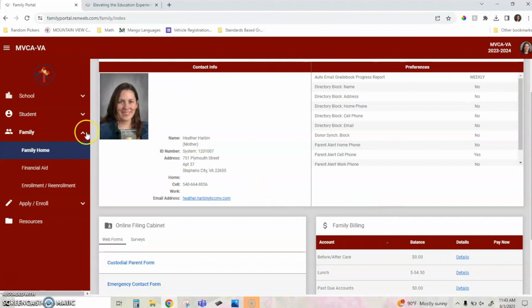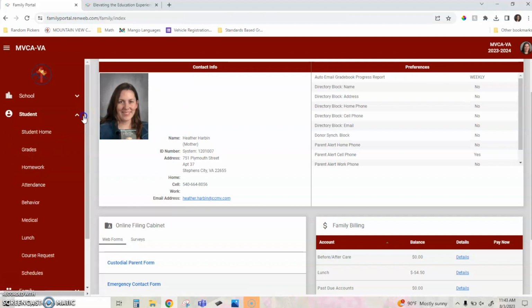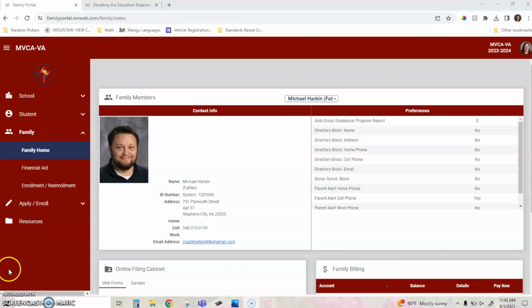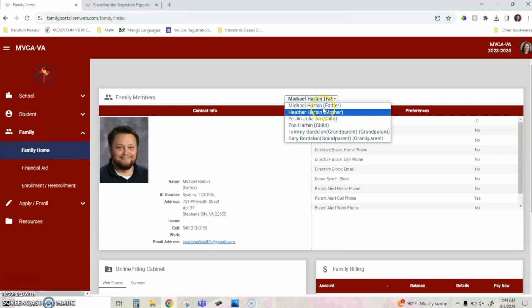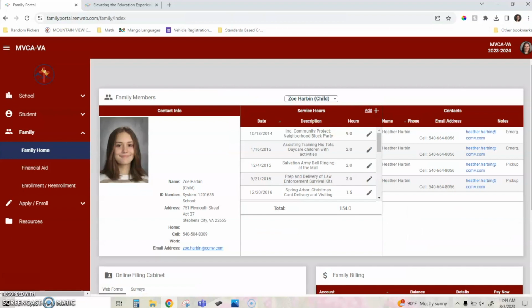All right, so all of that is right here under the Family tab. You see, we also have Apply, Enroll, and some college resources as well. One final thing that I wanted to mention under the Family Home tab is that you can enter service hours for your child. So here I am on Family Home, and this time I'm going to select my child. Under my child's info, I can see, again, picture. I can check her information to make sure her information is correct.